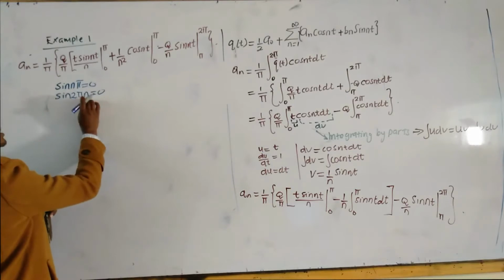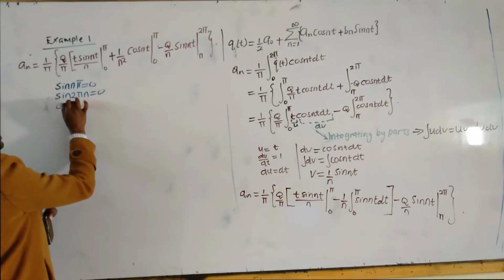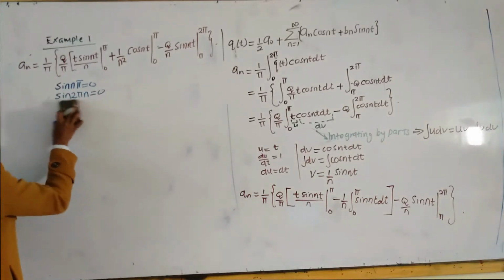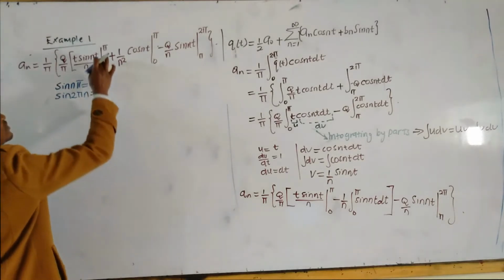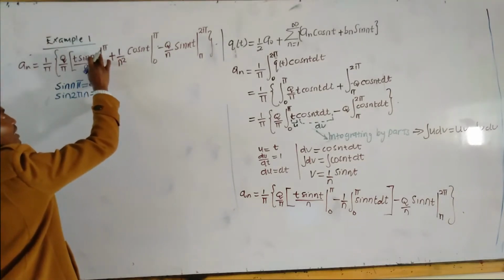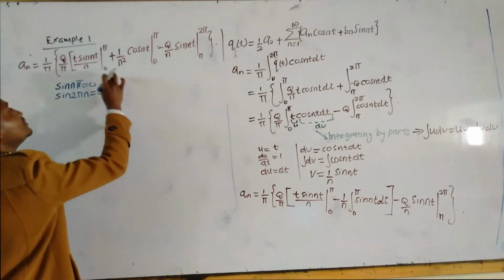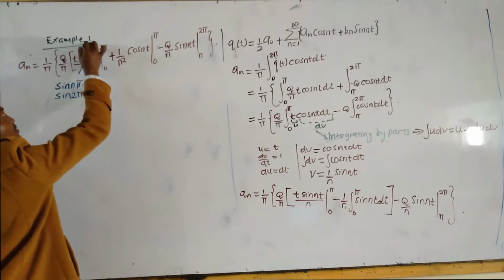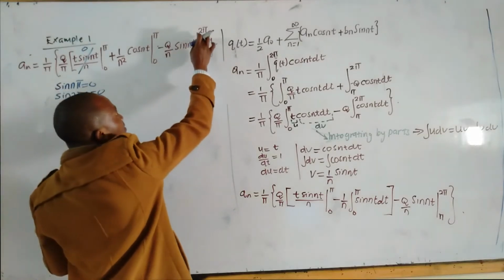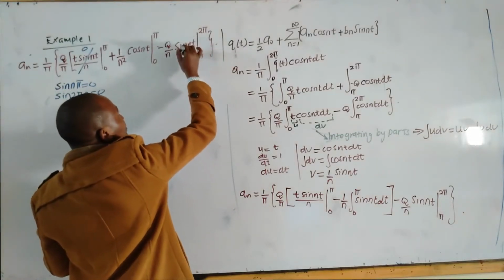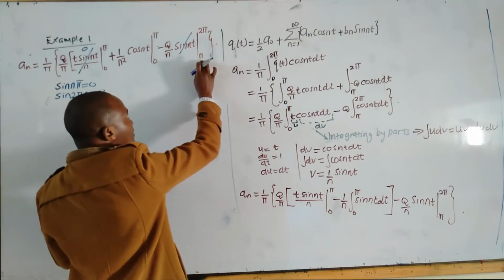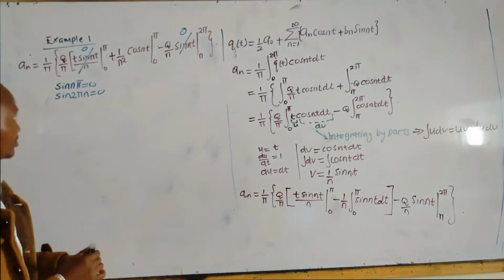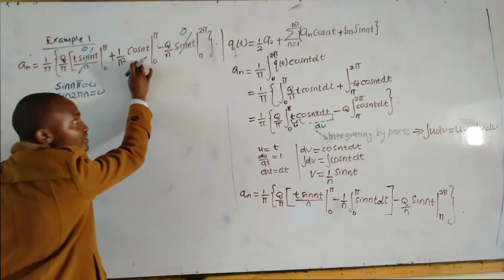Cosine, we had already seen this earlier. Cosine n pi will vary, but let us not worry about that for the time being. So if we substitute the upper limit n pi, sine n pi will give us 0. If you substitute the lower limit, sine 0 will give us 0. All of that will disappear and is equal to 0. Here, sine 2 pi will give us 0. If you put the lower limit, sine n pi will also give you 0. So both upper and lower limits will be equal to 0. Now we are only left with this one.